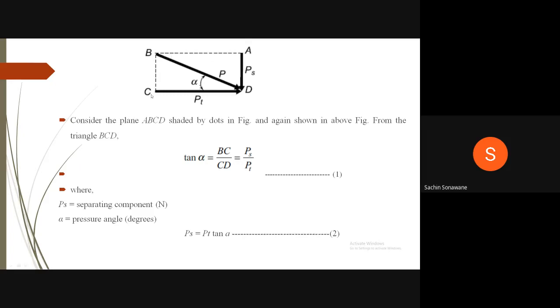From the rectangle ABCD, we have taken out the rectangle from the previous diagram. Consider the plane ABCD shaded by dots in the figure and shown again. From the triangle BCD, tan alpha is equal to BC divided by CD. Now BC is nothing but AD, which is equal to PS. Therefore, tan alpha is equal to PS divided by PT, equation 1, where PS is the separating force in Newton and alpha is the pressure angle in degrees. Therefore, PS is equal to PT tan alpha, equation 2.